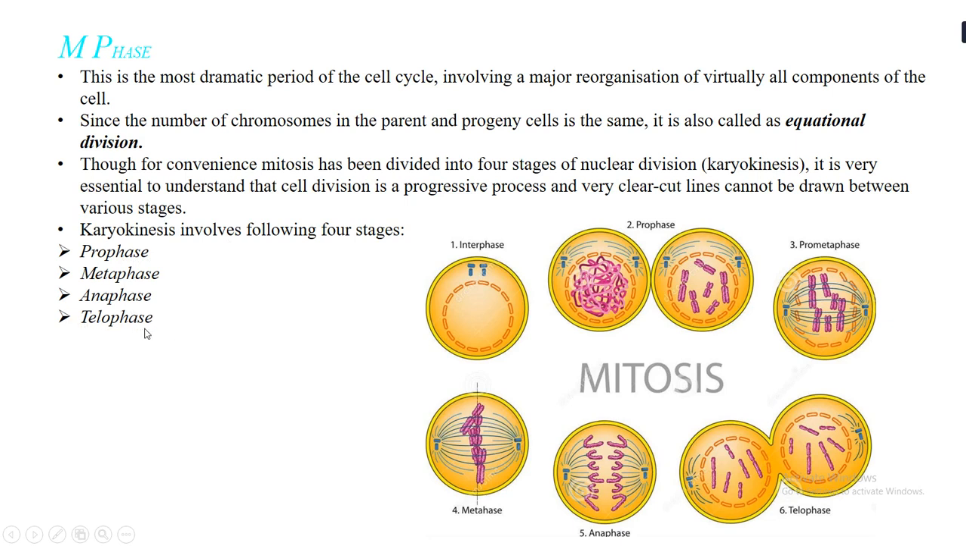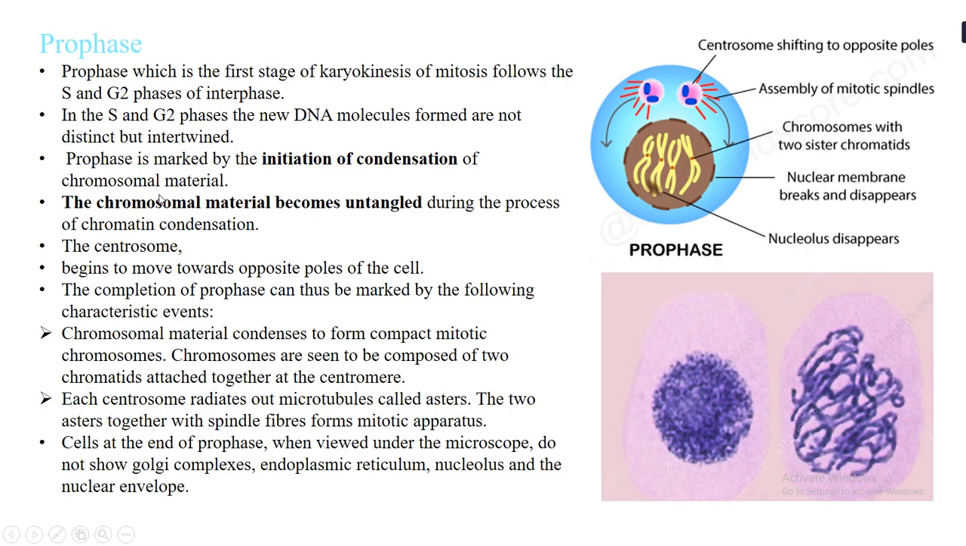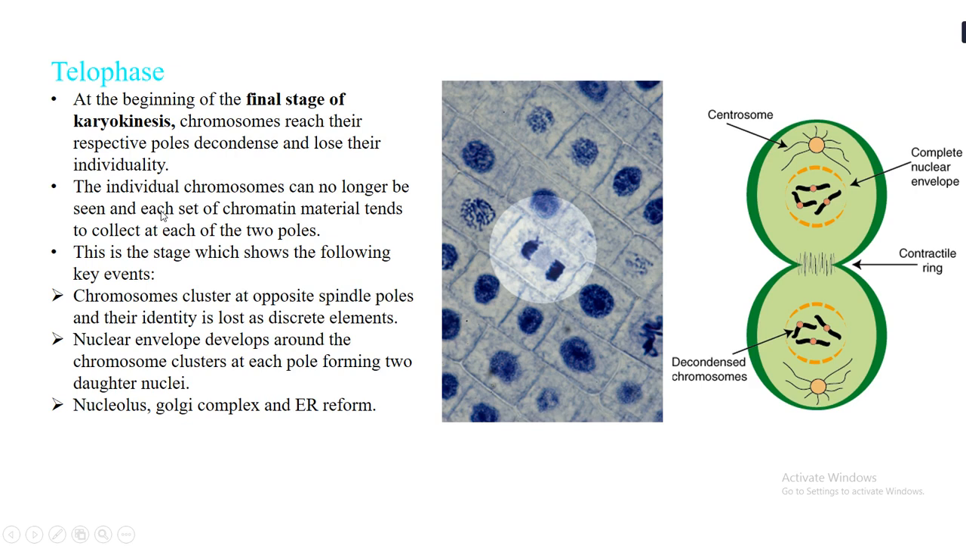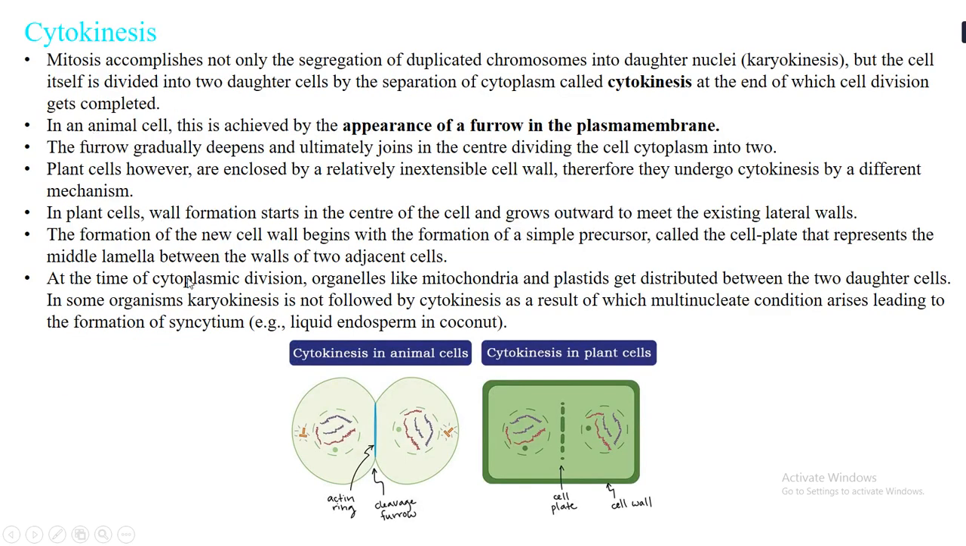At the end of telophase we saw that a nuclear division takes place. Then we studied cytokinesis, that is the cytoplasmic division, and we saw that cytokinesis is different in animal cell and plant cell. In animal cell there is a cleavage furrow formation, and in plant cell there is a division by cell plate formation.